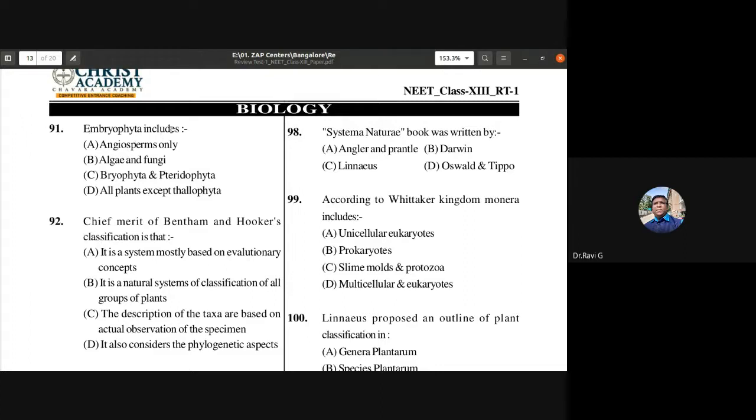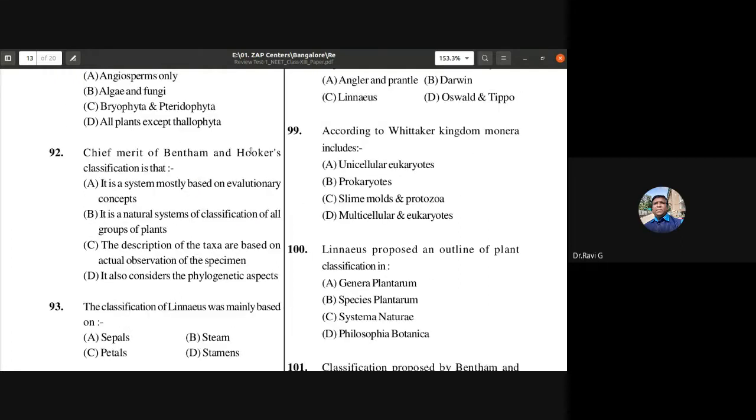Embryophyta includes angiosperms, algae and fungi, bryophyta and pteridophyta, all plants except thallophyta. See, embryophyta includes plants which have the embryo: after the formation of zygote, they develop into embryo. So all those plants are included under embryophyta, all plants except thallophyta. So they all have the zygote developing to form the embryo. That is what you have to remember.